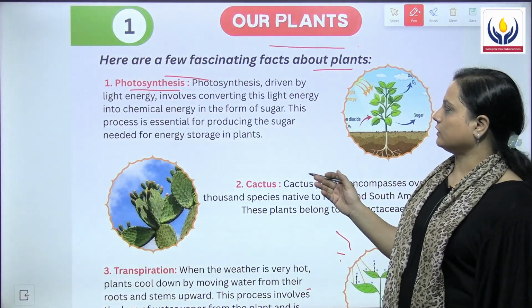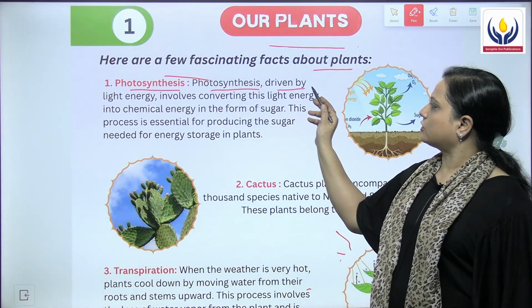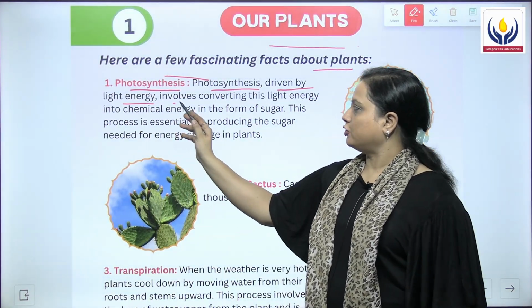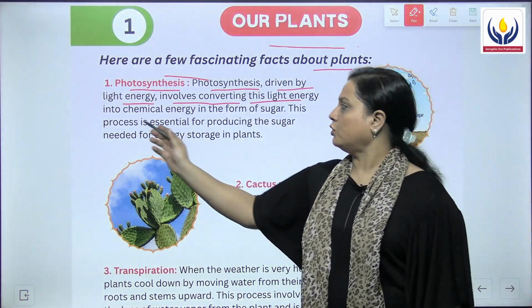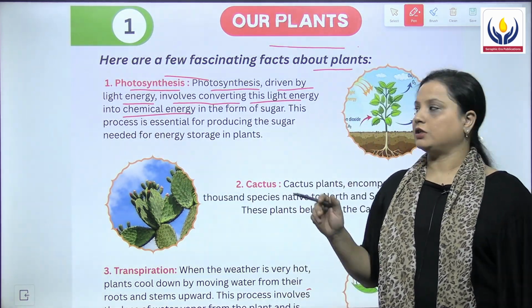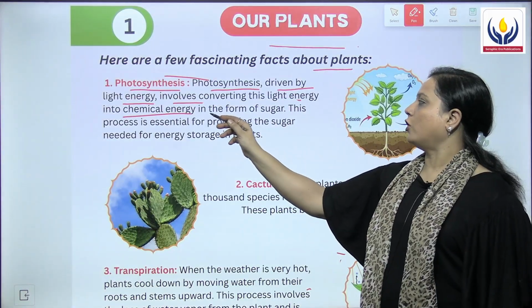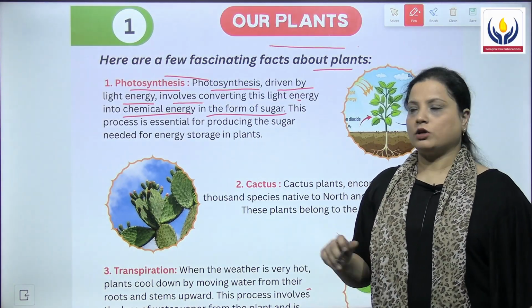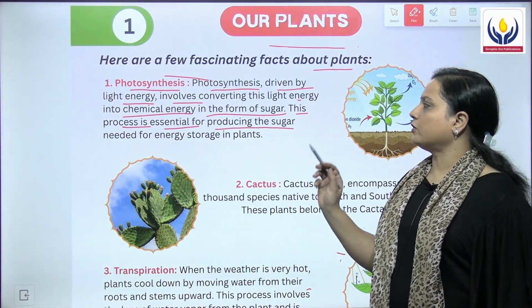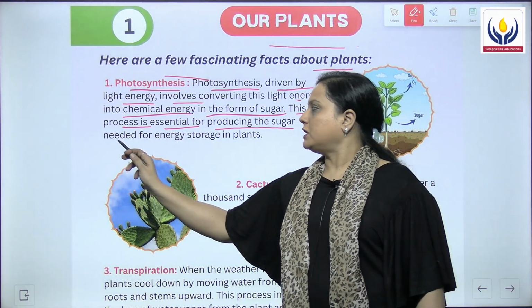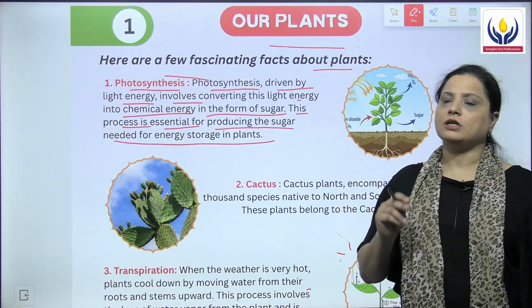What is photosynthesis? Photosynthesis, driven by light energy, involves converting this light energy into chemical energy, and in the form of what? In the form of sugars. This process is essential for producing the sugar needed for energy storage in plants.